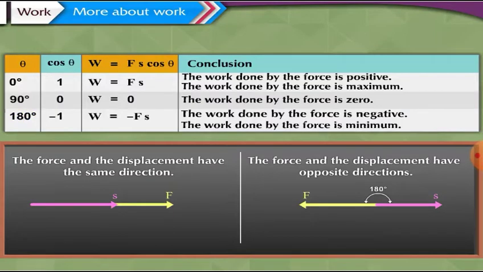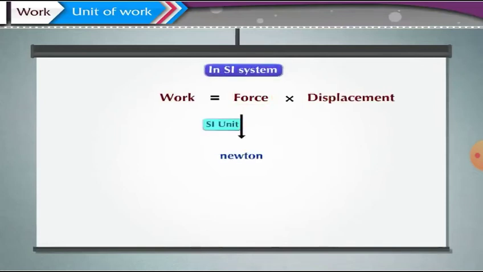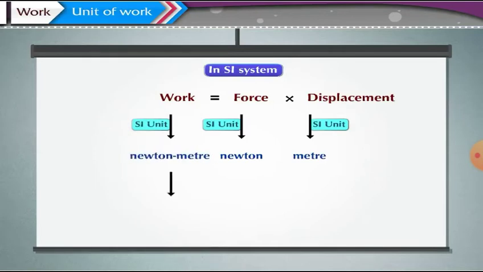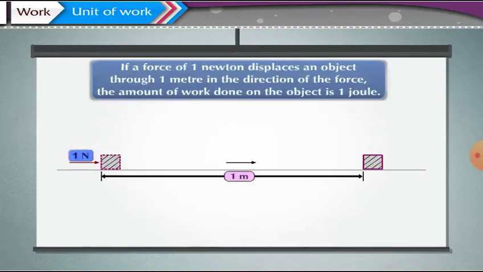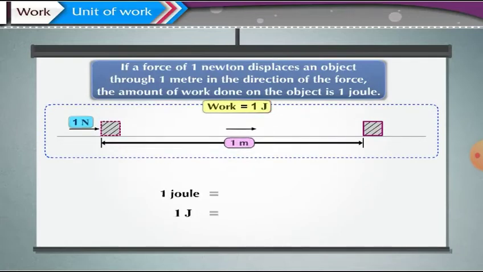Come, let us now learn about the unit of work. Work is equal to force into displacement. In SI system, the unit of force is Newton and the unit of displacement is meter. Thus, the unit of work is Newton meter. This is called joule. If a force of 1 Newton displaces an object through 1 meter in the direction of the force, the amount of work done on the object is 1 joule. Therefore, 1 joule, J, is equal to 1 Newton N into 1 meter M.